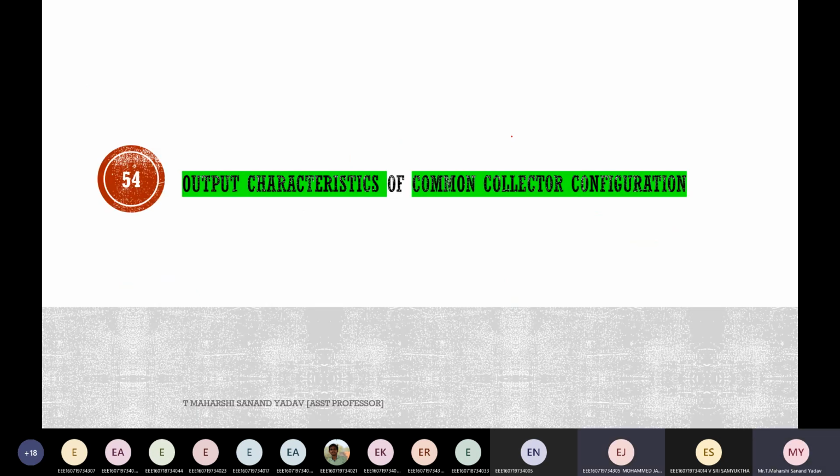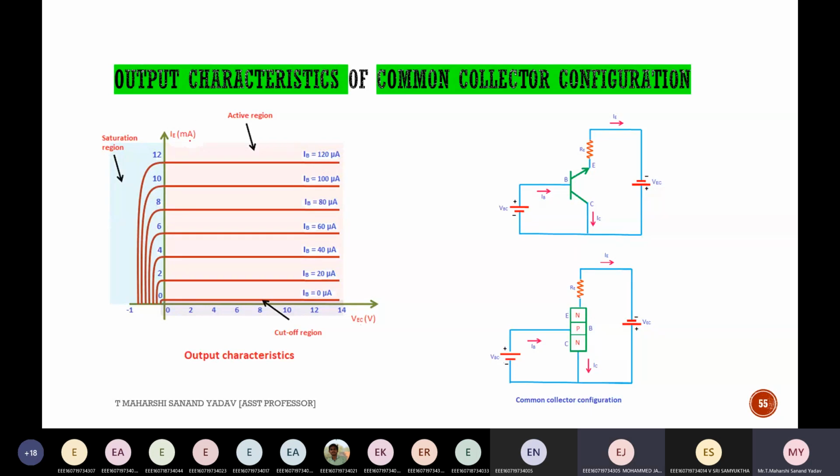Next, you see output characteristics. Output characteristics of CC and CE are the same. See, again the same graph I'll get. Output characteristics are between IE and VEC for different values of input current. So what is the input current here? IB. So again, the same characteristics.